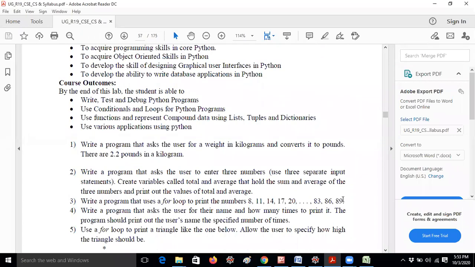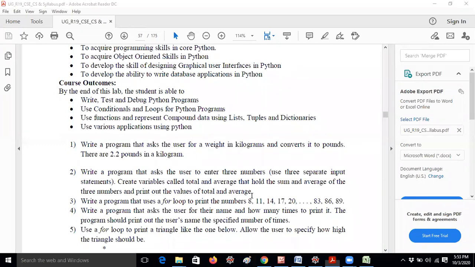Okay, screen is not visible. I think you have some problem, Soumya. Is my screen visible, guys? Yes, it is visible. Please check, Soumya. I think the problem is from your end.